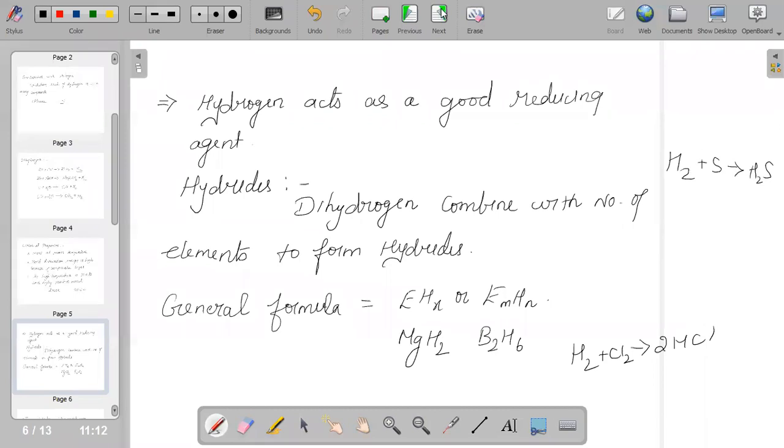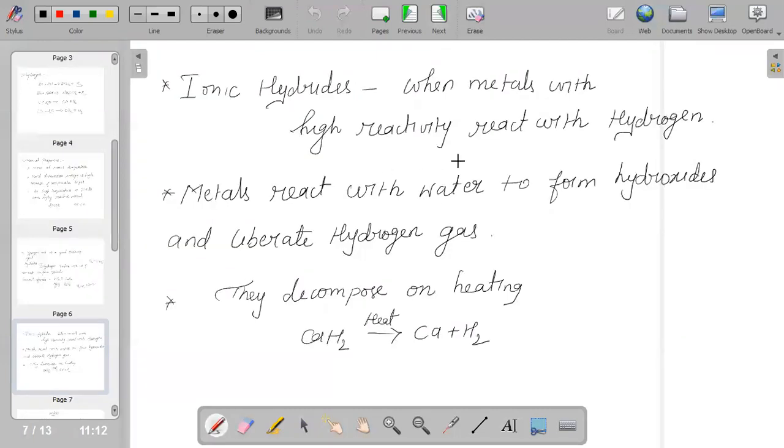And why do we say that hydrogen acts as a very good reducing agent? It acts as a reducing agent because, for example, copper oxide plus H2 will give us copper plus H2O. So we could say that it has the tendency of acting as a reducing agent because it helps in the removal of oxygen.